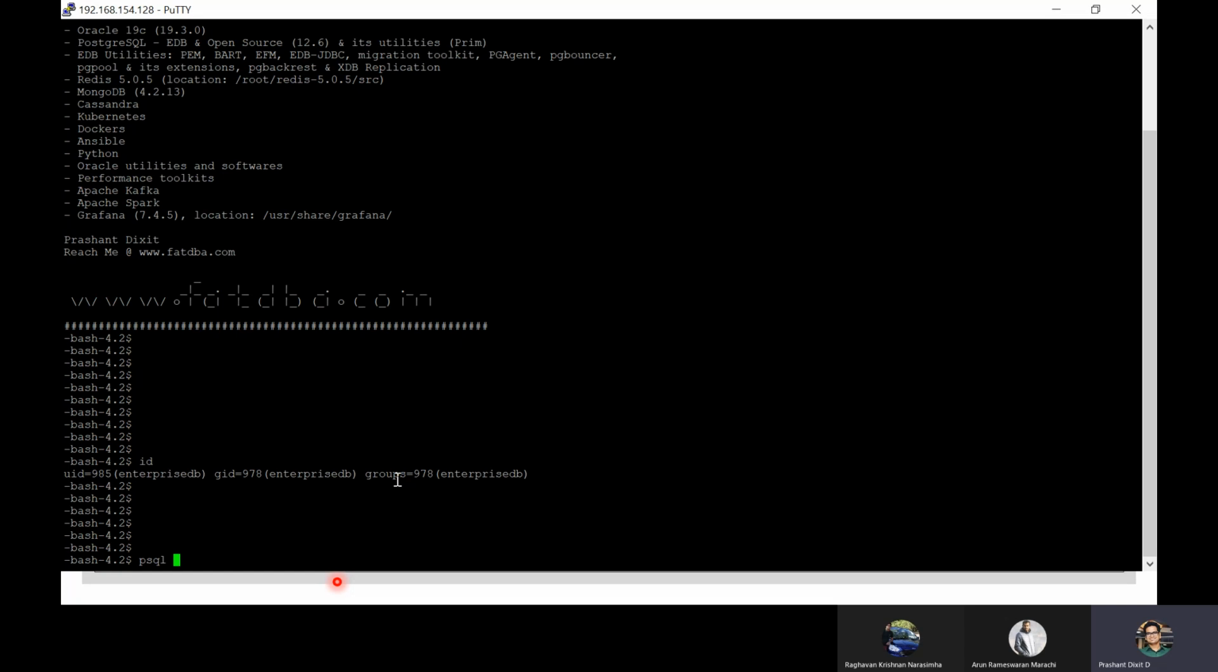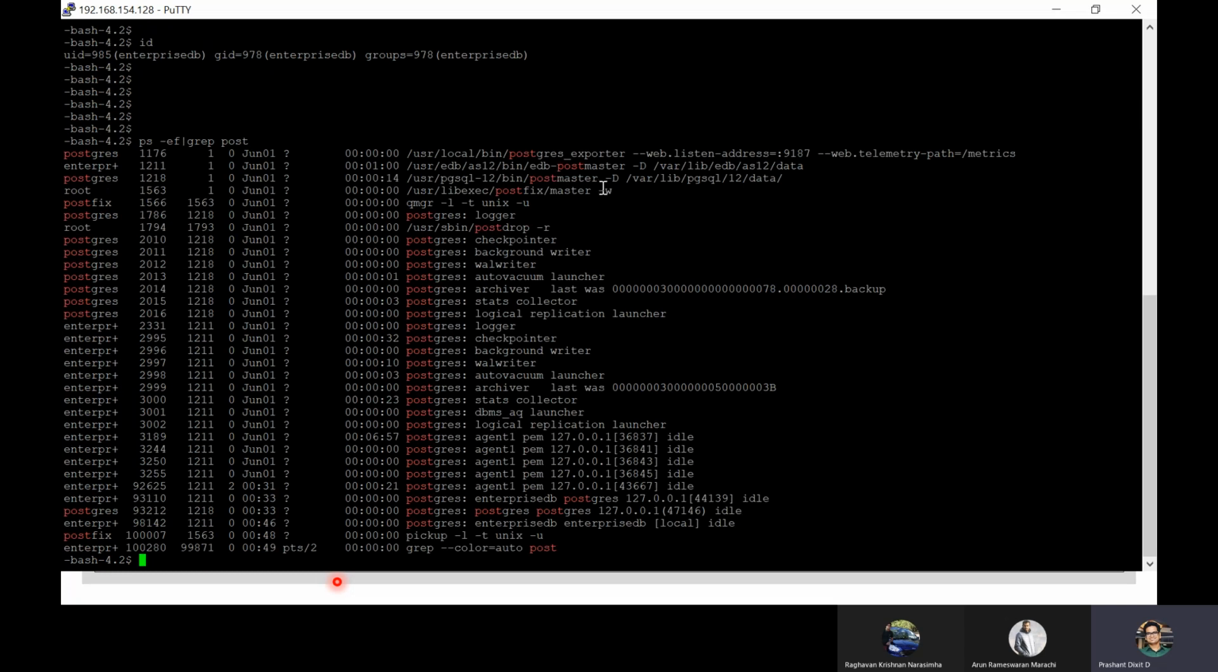psql is the command line interpreter you use to connect with your Postgres database. Before that, how do we check if any Postgres database is running on this host or not? You can run ps -ef | grep post. If you do that, you will see these many processes which have Postgres mentioned on them. We have AS12, which is Advanced Server EDB version 12, and we have the default open source Postgres.